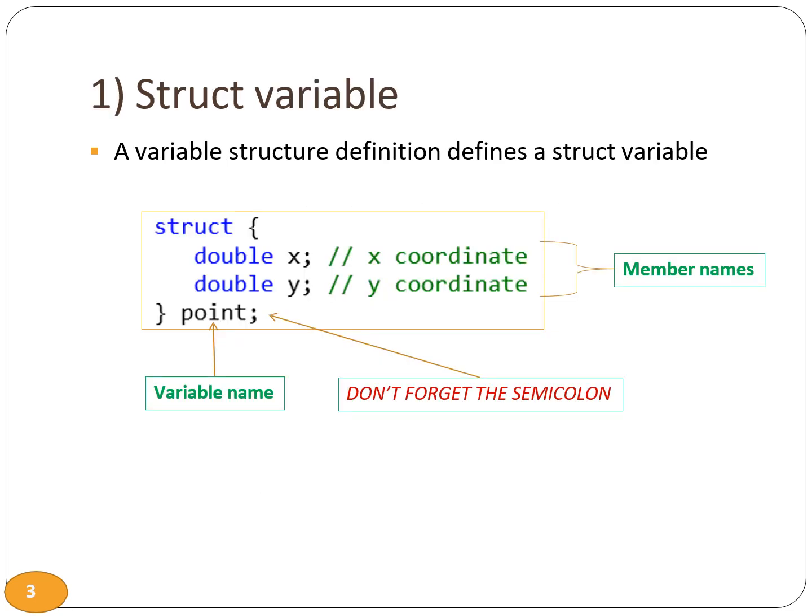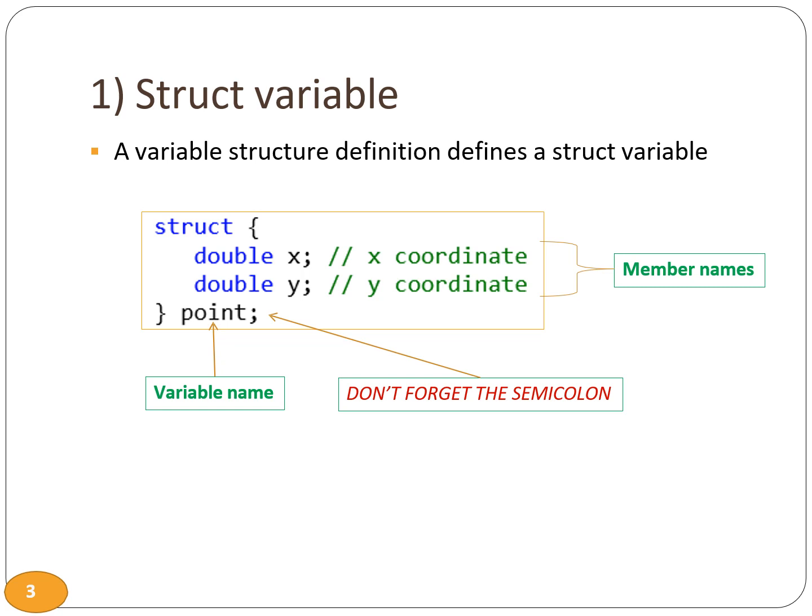Variable structures allow us to define a struct variable directly. They don't require a separate struct tag. Instead, the structure definition itself declares the variable. Let's consider this example to understand struct variable better. In this example, we want to create a point structure to store coordinates without defining a tag separately.